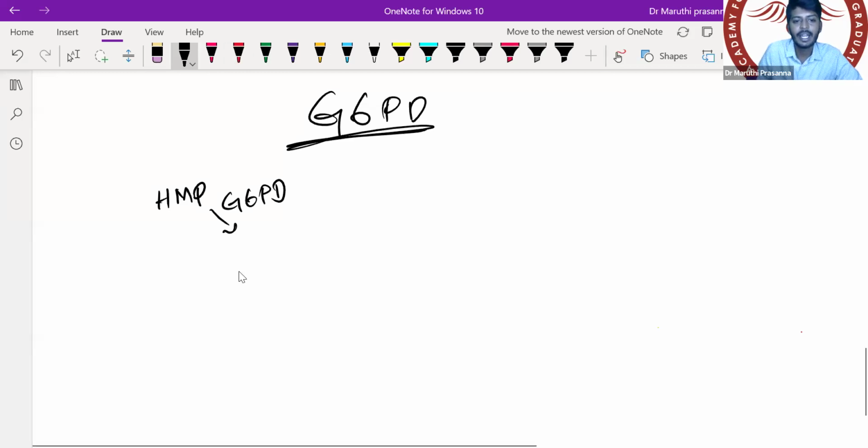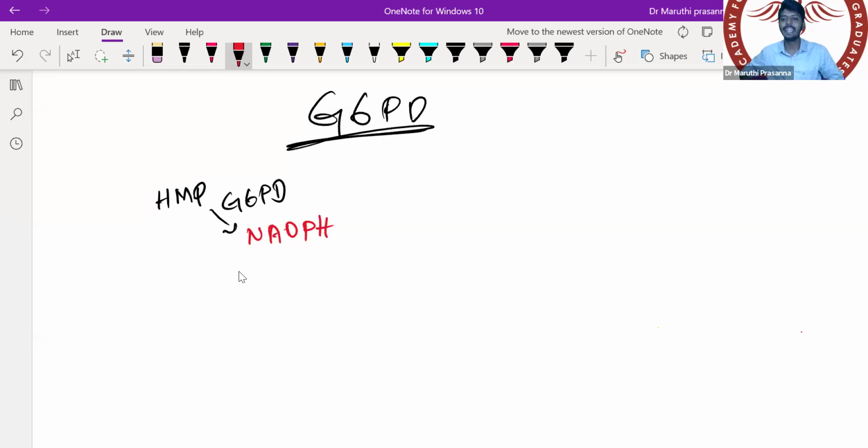This glucose 6-phosphate dehydrogenase produces something called NADPH. Now we have something called glutathione. This glutathione, my dear students, undergoes which reaction?